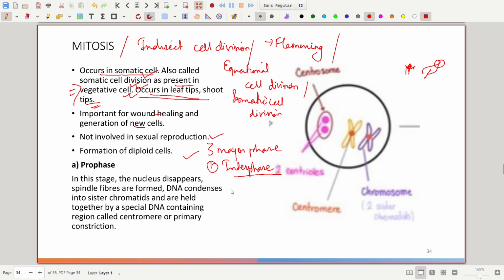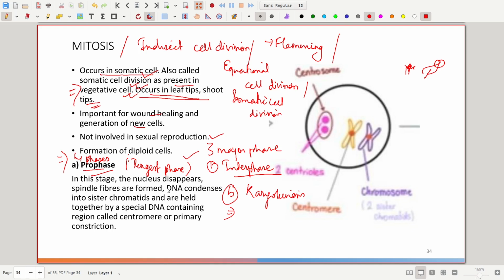And the second phase is the karyokinesis, that is the process of division of the nucleus, and it completes in 4 phases. The first phase is the prophase, which is obviously the longest phase. And this is an important question: which of the following phases is the longest phase in mitosis? Then your answer will be prophase.